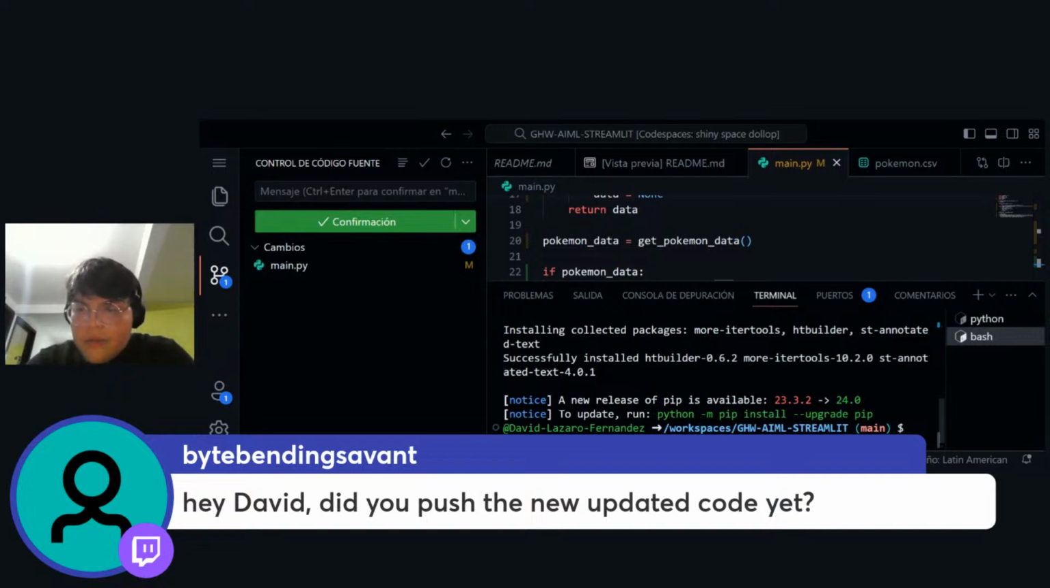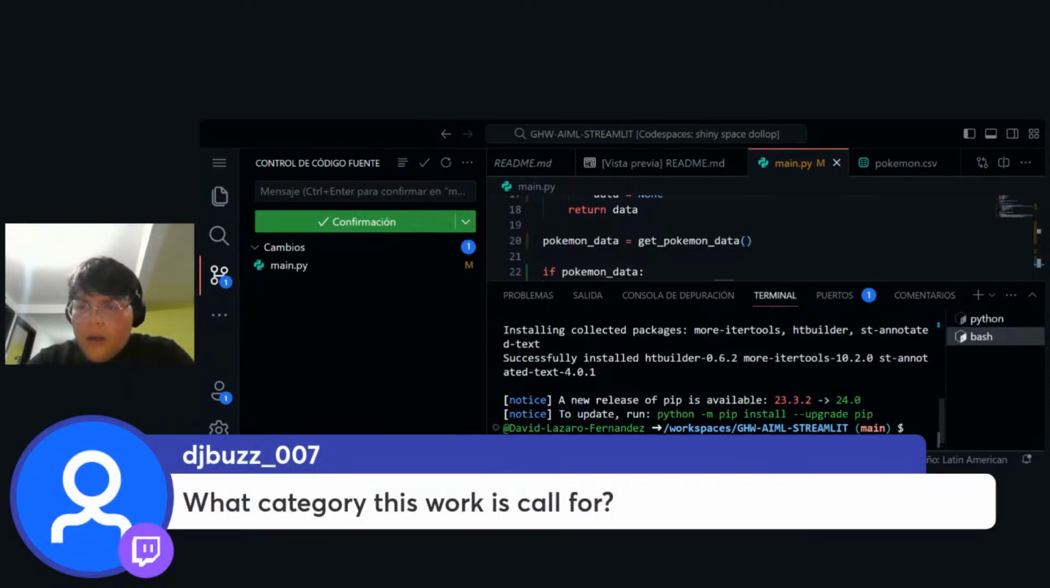What categories does this work out for? I don't know if by category you mean which kind of technical stuff we are doing. So we're currently doing web development, but without having web development knowledge. Yeah.